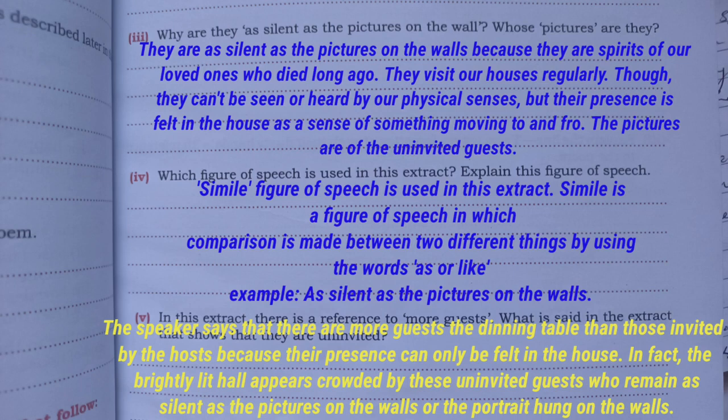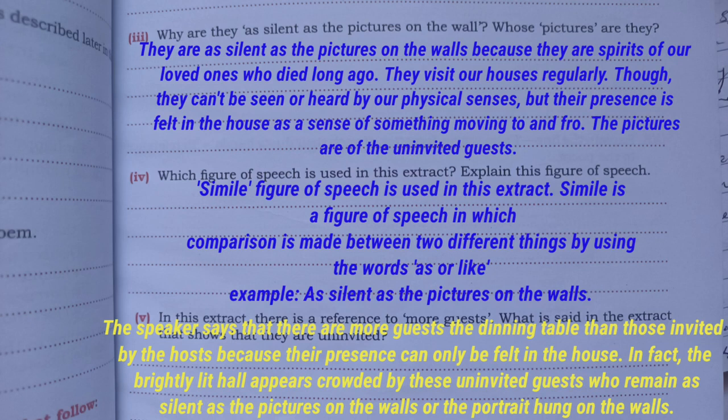Though they cannot be seen or heard by our physical senses, their presence is felt in the house as a sense of something moving to and fro. They are uninvited guests. Next, number 4.